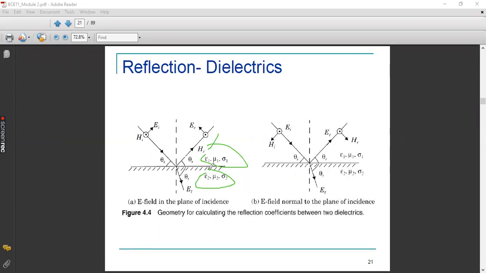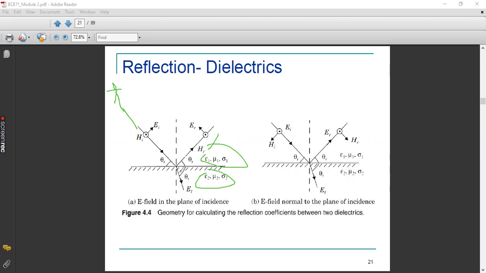Okay. Now you have a wave that is coming in this particular direction. Suppose here you have an antenna. So from this antenna, some sort of signal is being transmitted. Maybe it is a directive antenna, that's why it is coming like this. And it is impinging on this particular surface with an angle theta I with respect to the horizontal. So theta I can be called the angle of incidence.